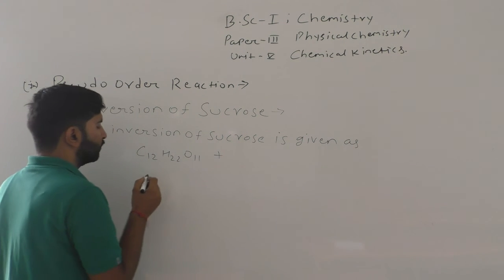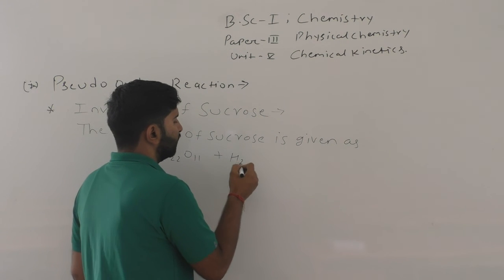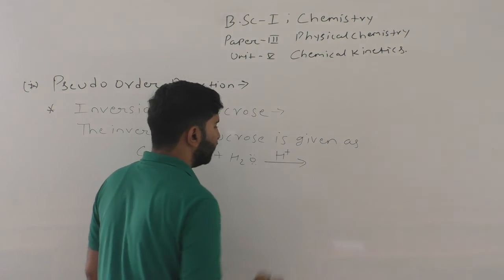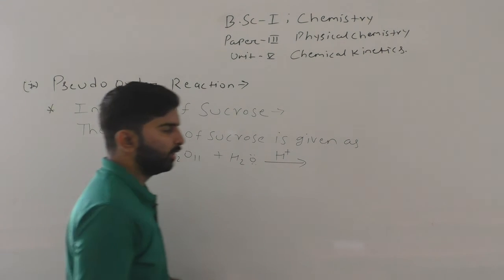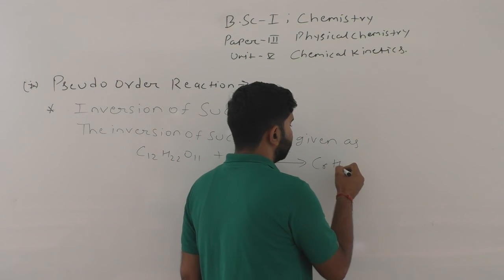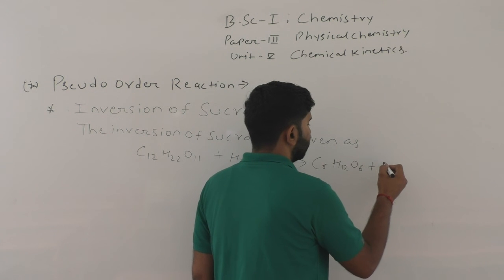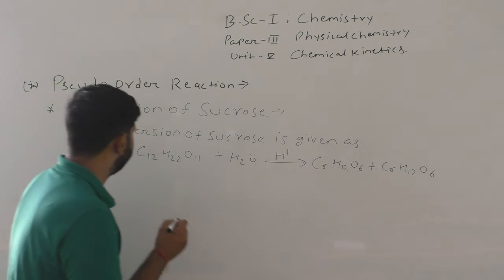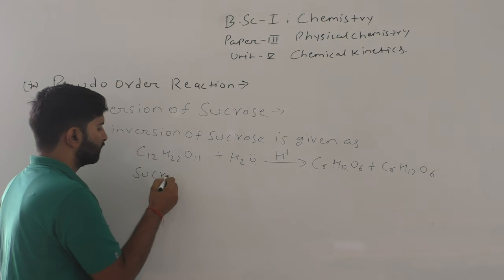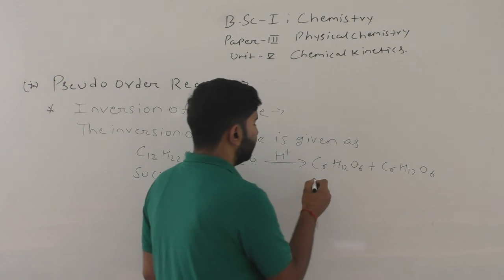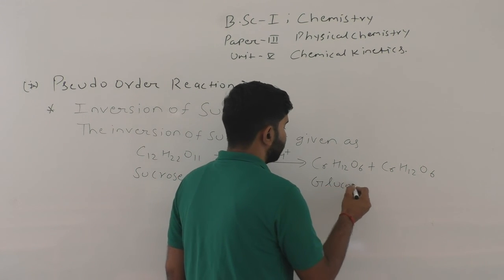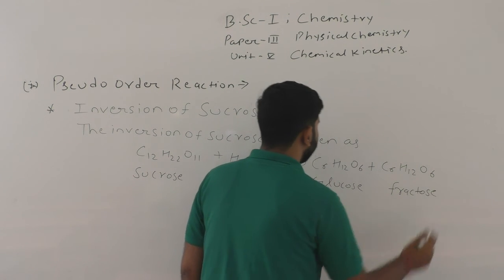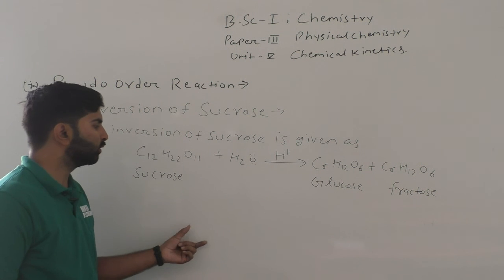This is the sucrose. This reaction takes place in the presence of water and acid H plus. It gives us glucose and fructose. This is the sucrose, this is glucose, and this is fructose. This is the inversion of sucrose.